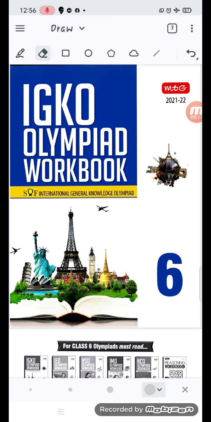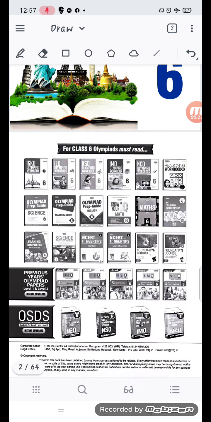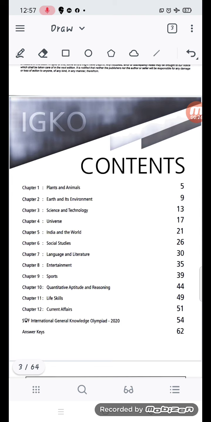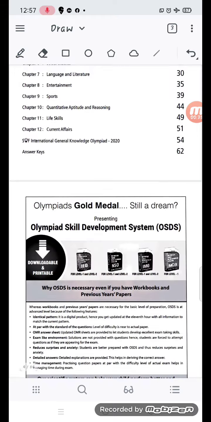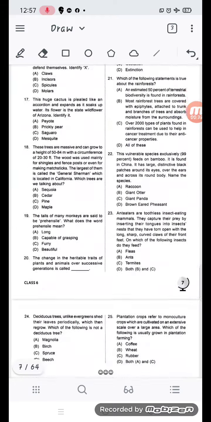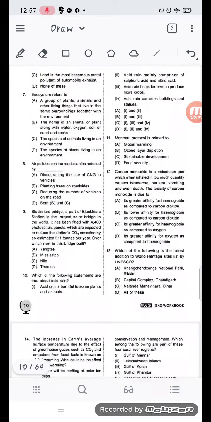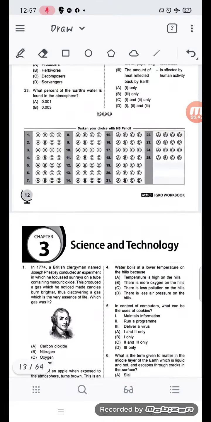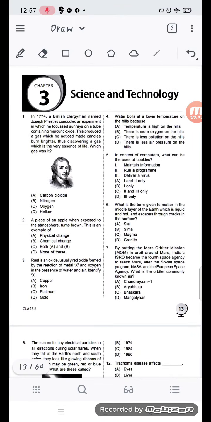Today, as we have already started with this book, we have completed chapters 1 and 2. So we are coming with the next video, of chapter number 3. Let us see what is there in chapter number 3. The chapter content is science and technology. So today we are going to do the science and technology chapter. Okay, here we are with chapter number 3.